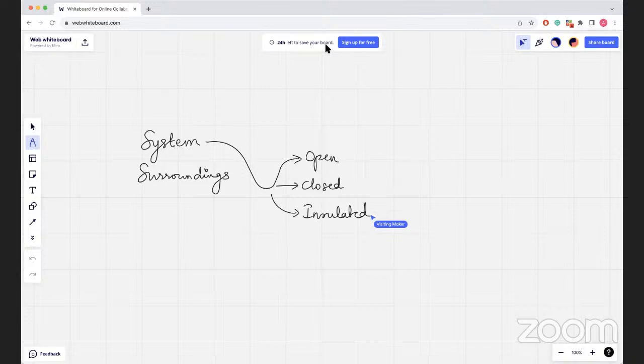Closed systems. So if a system can exchange energy only with the surroundings, but it cannot exchange matter, then it's called a closed system. A closed system, for example, water placed in a closed metallic vessel, and a reaction which is allowed to take place in an enclosed cylinder, which is closed to the external surroundings, or it's sealed with a piston, then the vessel is closed, so no exchange of matter between the system and the surroundings takes place. However, as the vessel has conducting walls, exchange of energy can take place between the system and the surroundings. So if a reaction is exothermic, then heat is given by the system to the surroundings, and if the reaction is endothermic, the heat is given by the surroundings to the system.